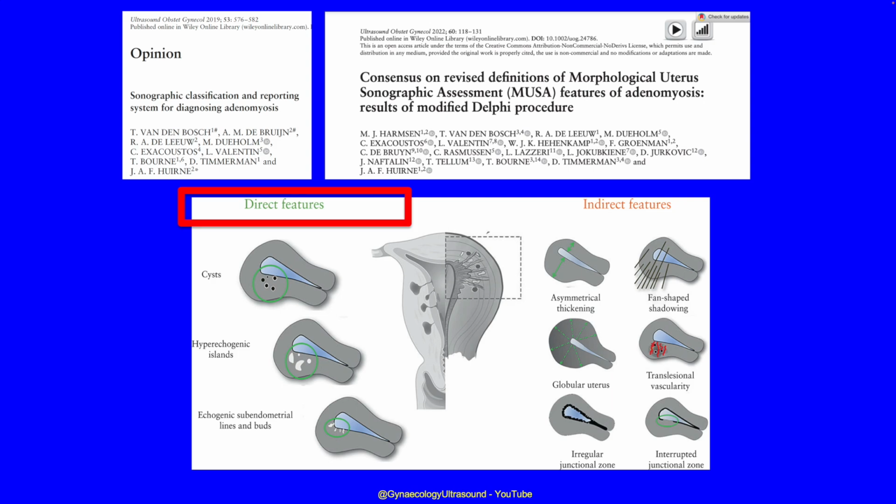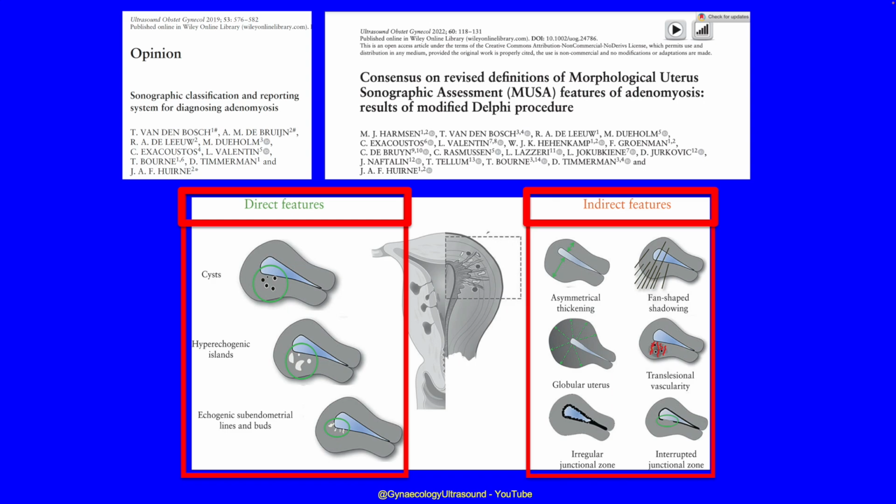They described direct features such as small myometrial cysts, hyperechogenic islands, and echogenic subendometrial lines and buds, and if you see some of these features, you would say this patient has adenomyosis. But there are also indirect features which are more caused by the direct features, such as asymmetrical thickening, a globular uterus, irregular or interrupted junctional zone, translesional vascularity, and fan-shaped shadowing.